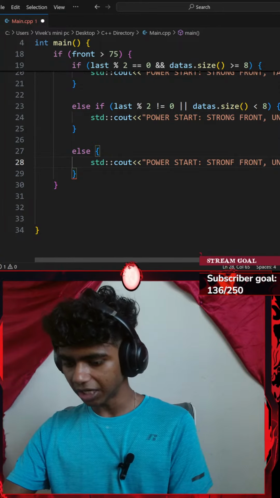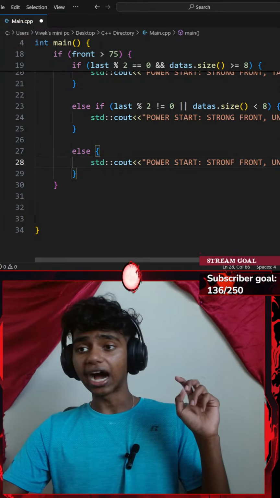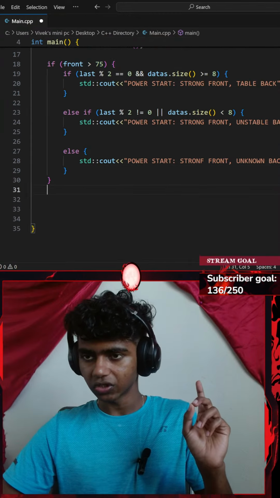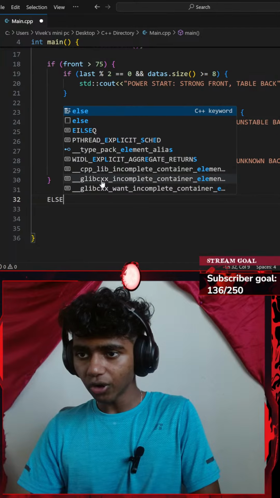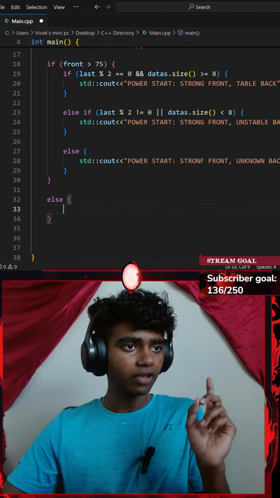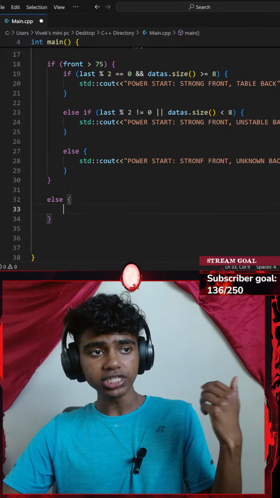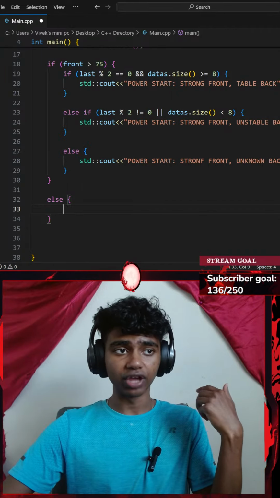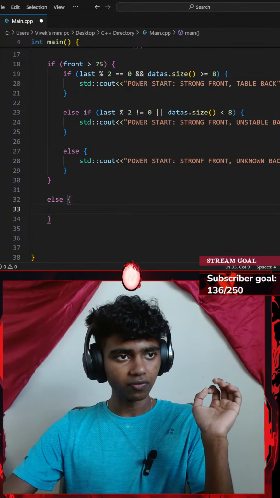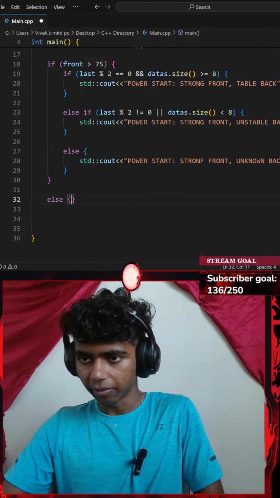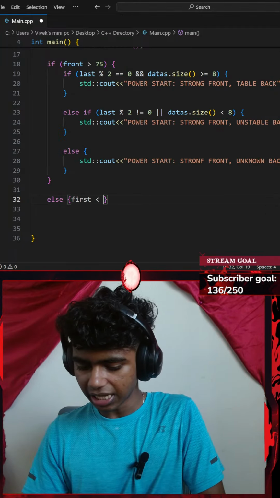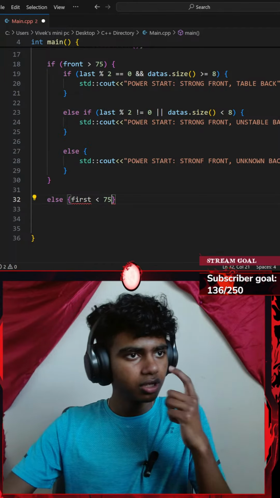There we go. I will be ending that with a semicolon. And then outside my if statement, outside my first ever if statement, I'm going to go with an else clause. Okay, for my else clause, if my first variable is less than 75... wait, hold up. Let me go with the Control Z. So if my first variable is less than 75, okay.